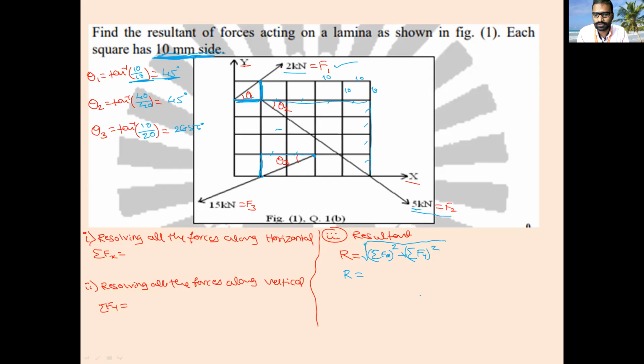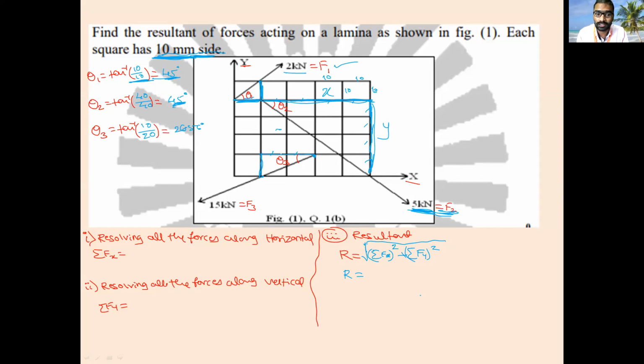Next, coming to the second force. The second force is 5 kilonewton, F2. This is making an angle theta 2 with respect to horizontal. Here you should not consider just one block. It starts from here, but where is the end? This is the end. How many grids are there? Y is 4 grids, and each grid is 10 mm, so it is 40. X is also 4 grids, so 40 by 40. So you will get 45 degrees. Is it clear? Theta 2?